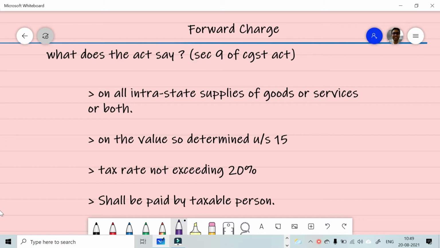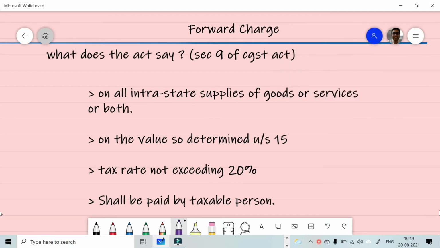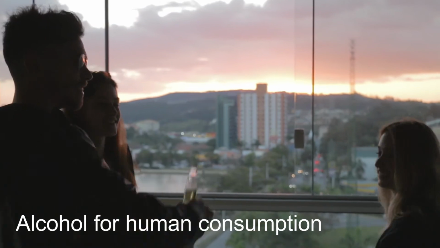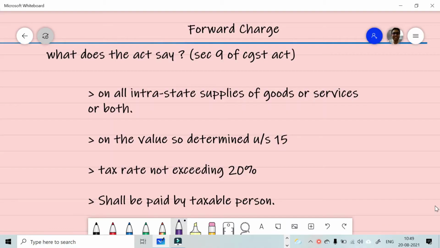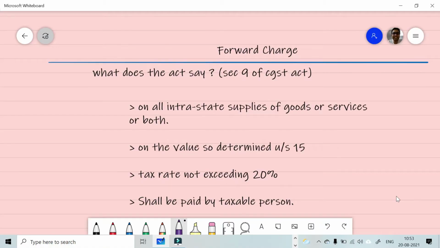So, first point is on all intrastate supplies of goods or services or both. Really, on all intrastate supplies? If you recall the first video, we would have discussed that alcohol for human consumption and petroleum are all not part of GST at present. So alcohol for human consumption and the petroleum products are not forming part of GST.